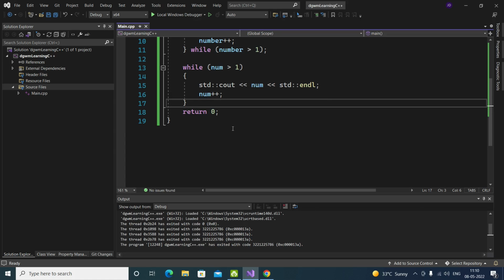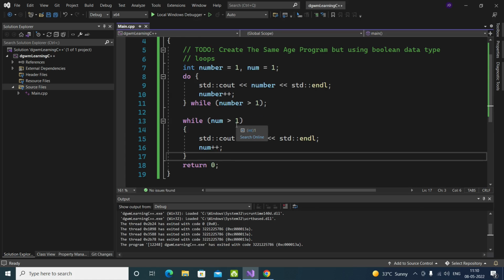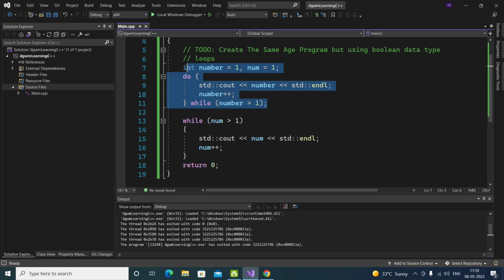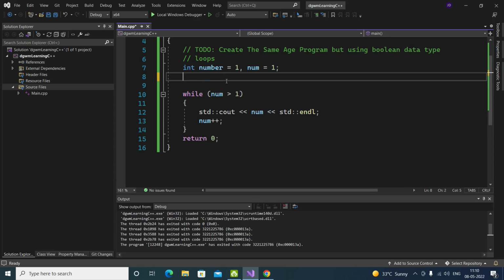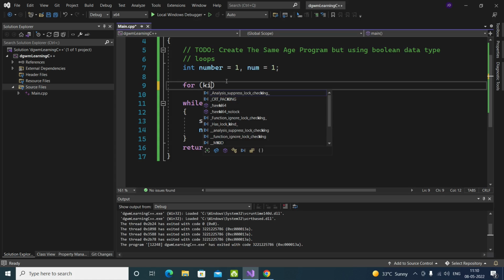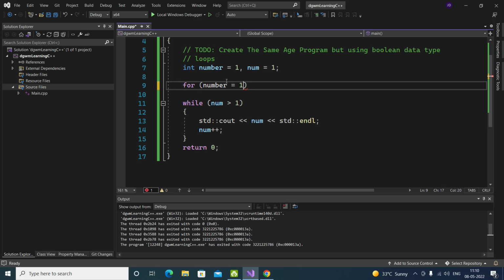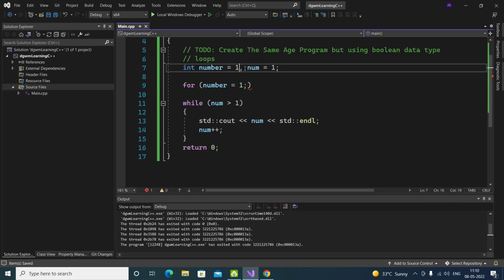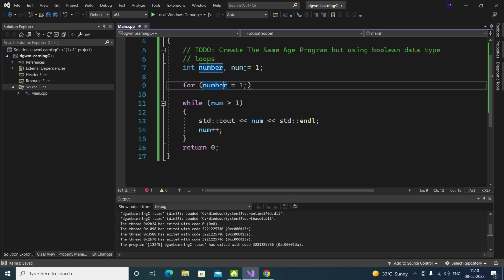But there is a for loop as well. There is no difference between for loop and while loop. It's exactly the same. The only difference that you will see is the syntax. For example, the syntax is number equal to 1. You need to do initialization before. Over here it should be initialization. I'm not going to do initialization over here. You can, but you don't need to. You're going to initialize it over here, put a semicolon, and give the condition now.